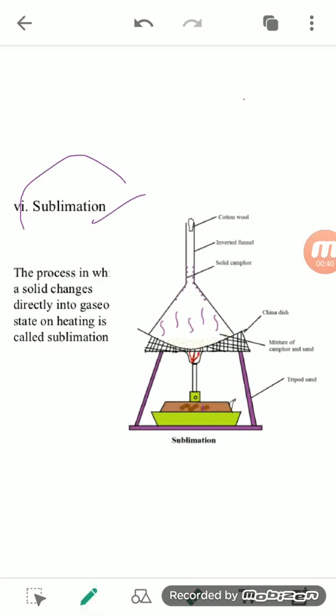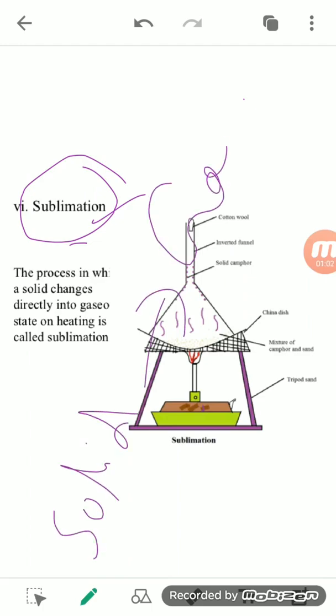Although this topic is not elaborated in the NCERT, I am giving a very small elementary knowledge about this term, sublimation. So what is sublimation? A process in which a solid directly gets converted into gases, without undergoing the liquid phase.